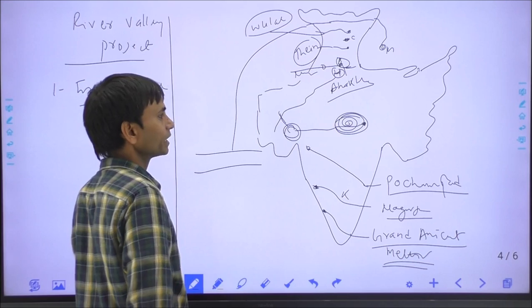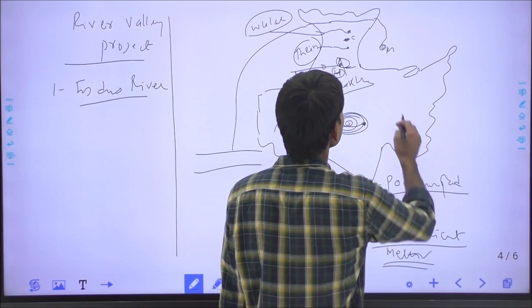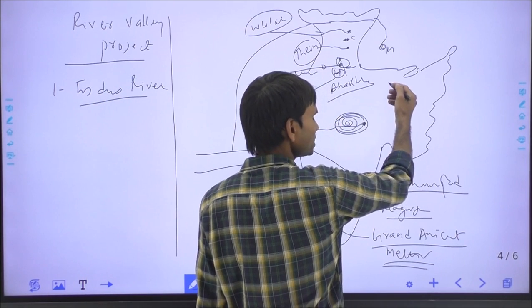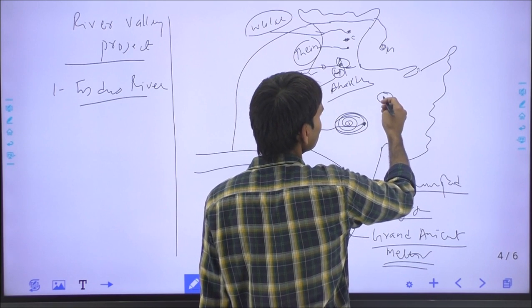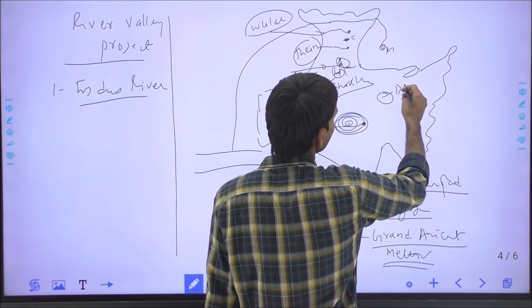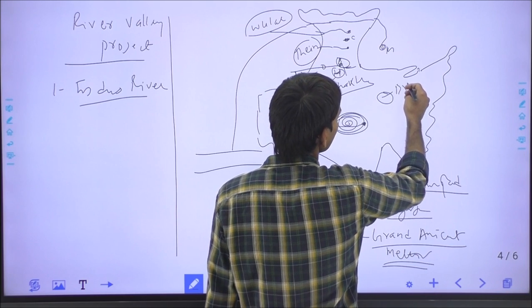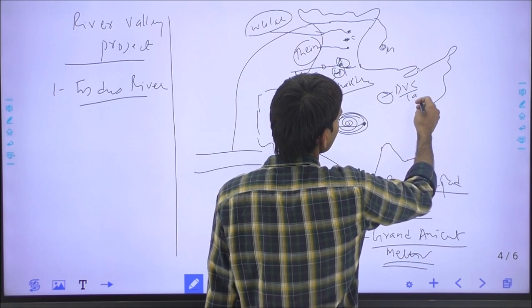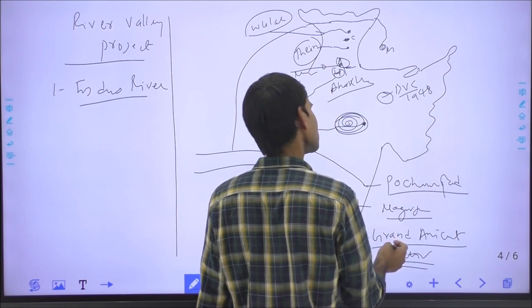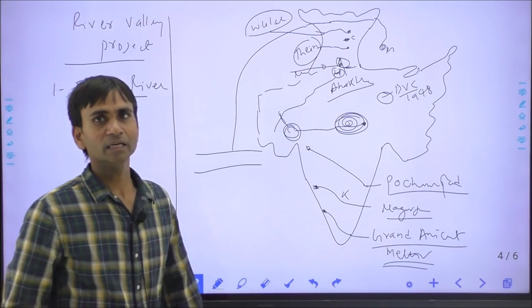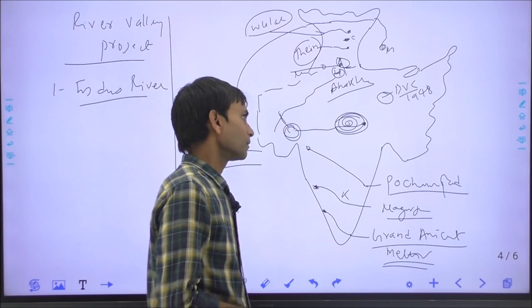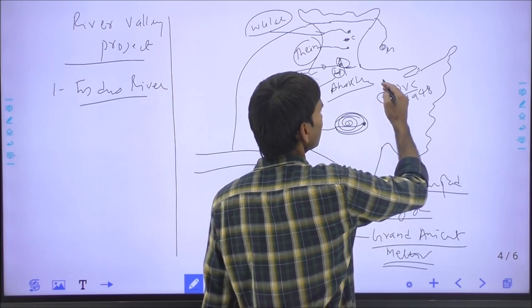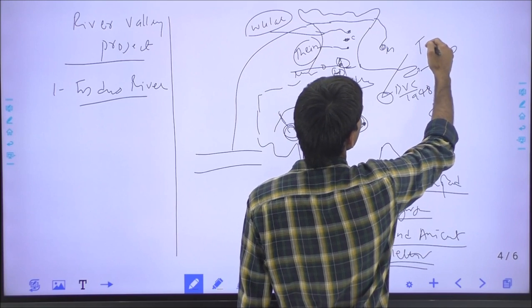And on the Damodar river, which originates from the Chota Nagpur plateau, this is India's first corporation, the DVC, Damodar Valley Corporation, established in 1948. The DVC project, the Damodar River Valley project, was modeled on the Tennessee Valley project of the USA.